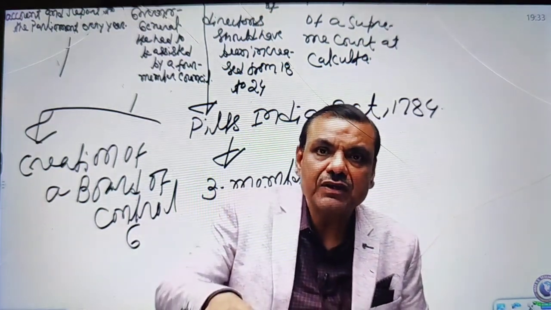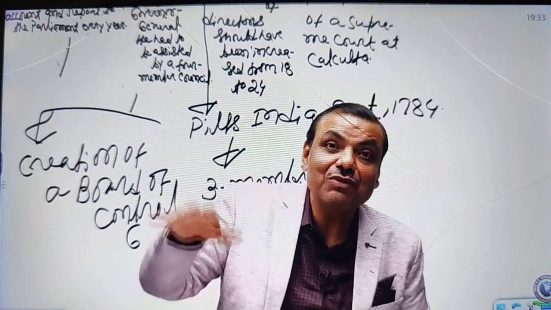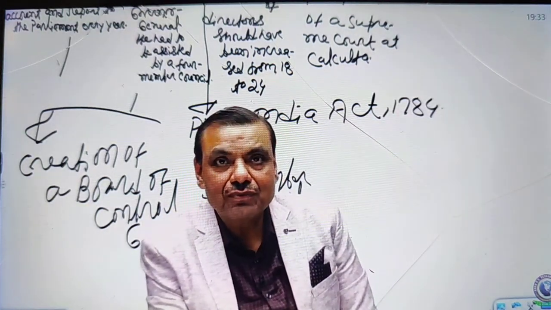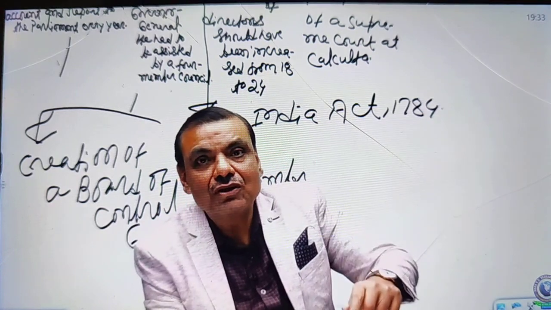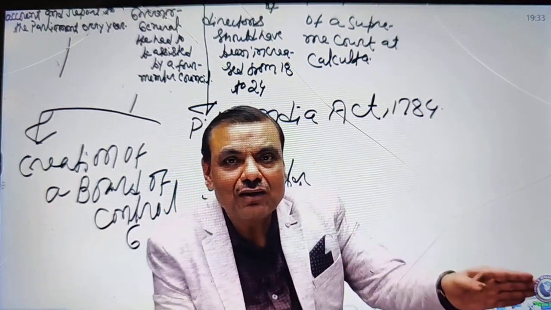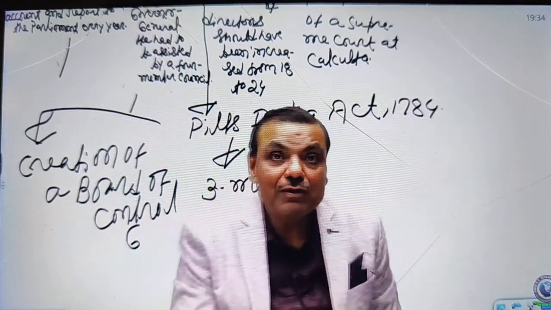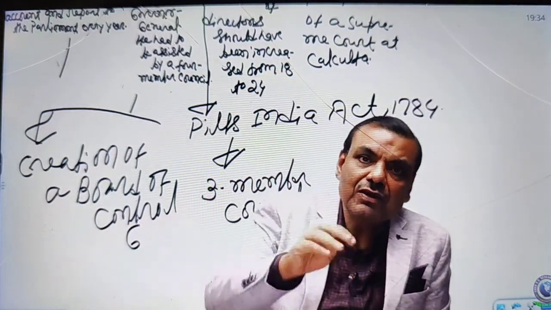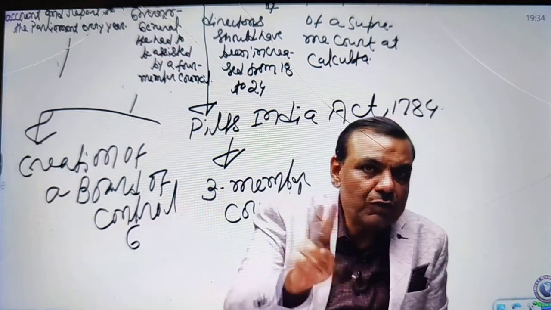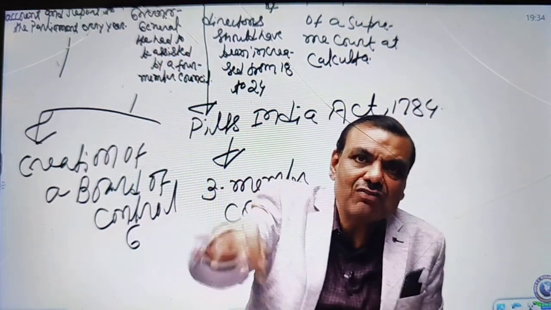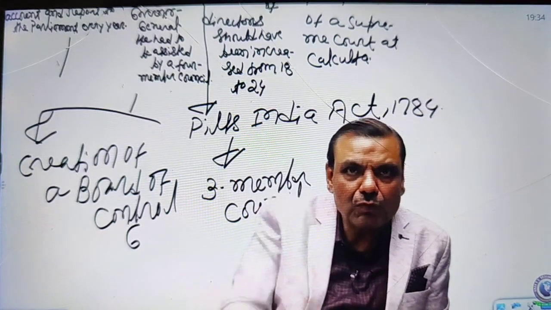In case of a tie, the Governor General was given the right to cast another vote. That is called the casting vote. So the Governor General would cast another vote, and then there would be 3 votes in favor of the Governor General. The tie would be broken, and the Governor General could move his proposal. Once again I am repeating, you may be a bit confused. Suppose there are 3 members, and the Governor General, and 1 member gives support to the Governor General. There will be a 2 and 2 tie, and then the Governor General gets the right to vote a second time as a casting vote. Now he can move his proposal.